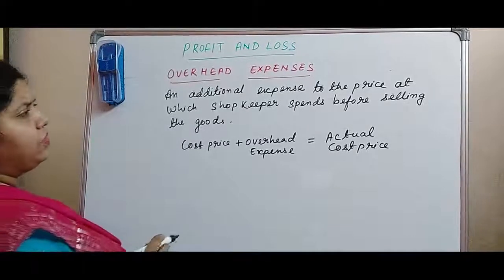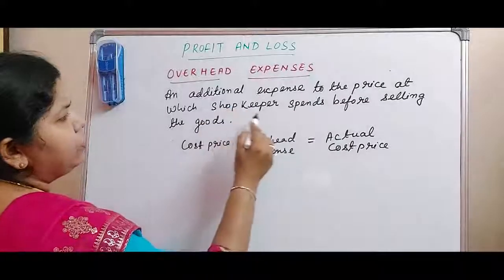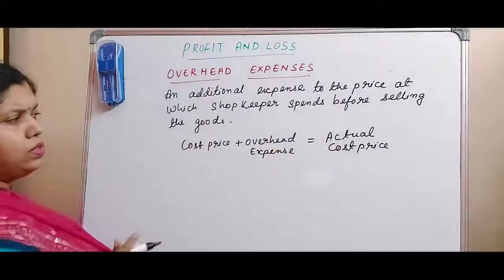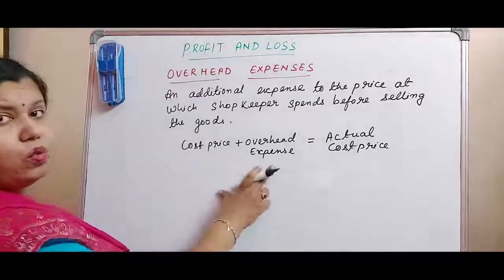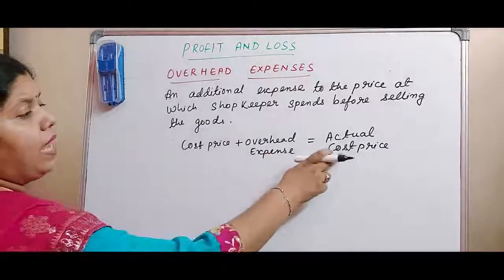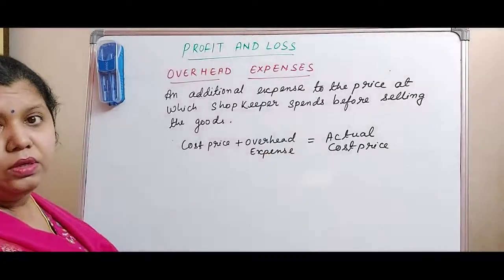So here comes the definition. The additional expense to the price at which a shopkeeper spends before selling the goods, and this is how we calculate it. Cost price plus overhead expenses will give you the actual cost price of the product.